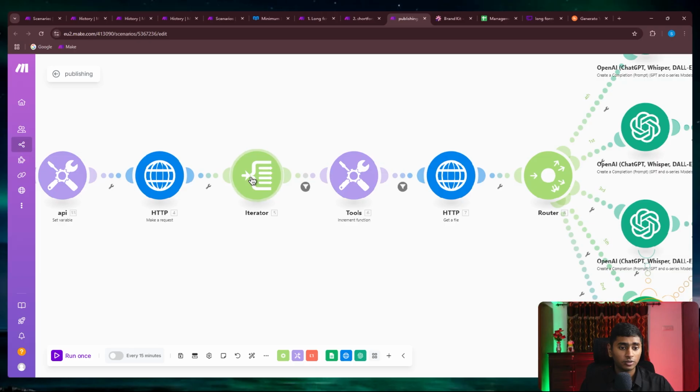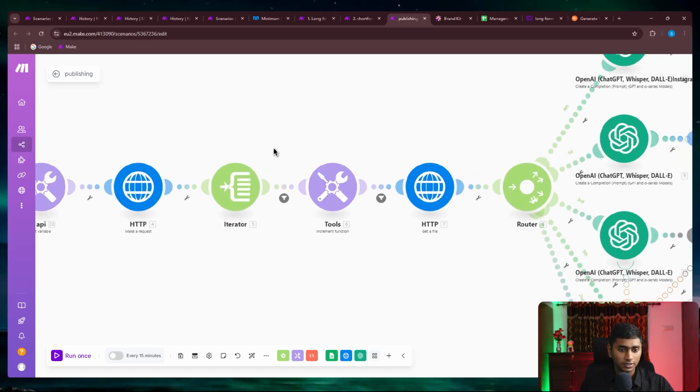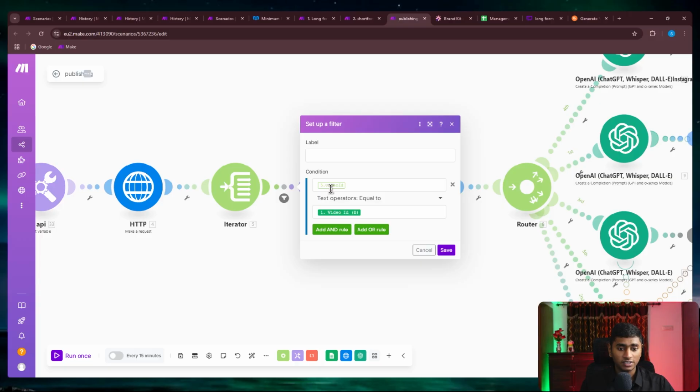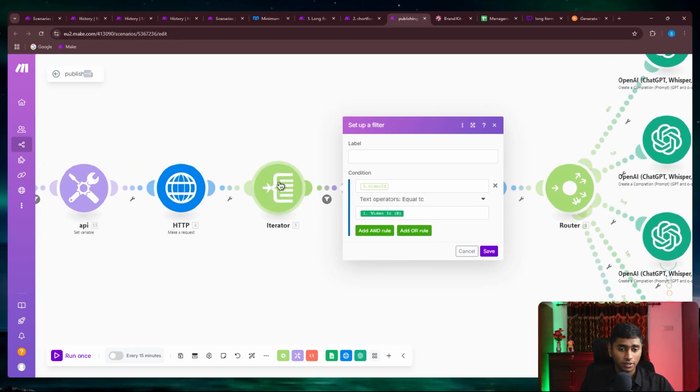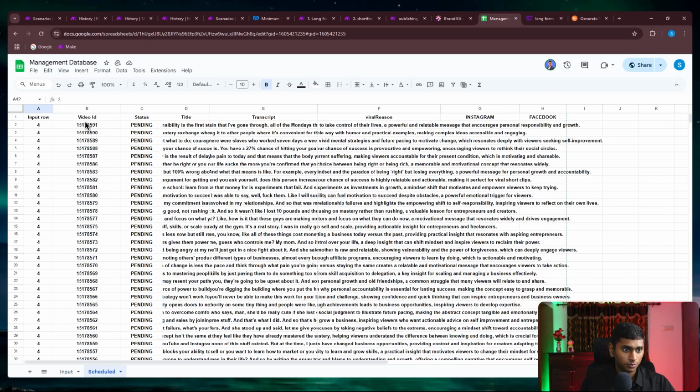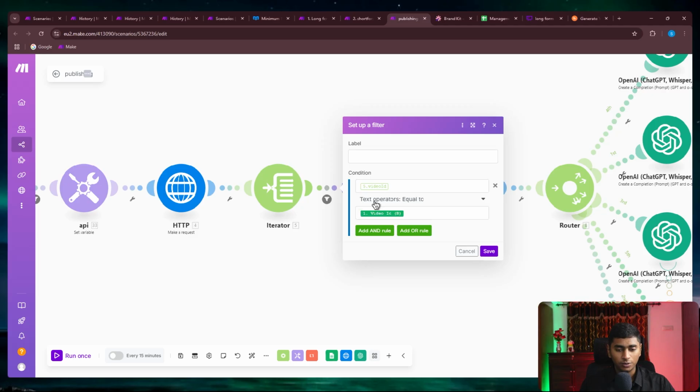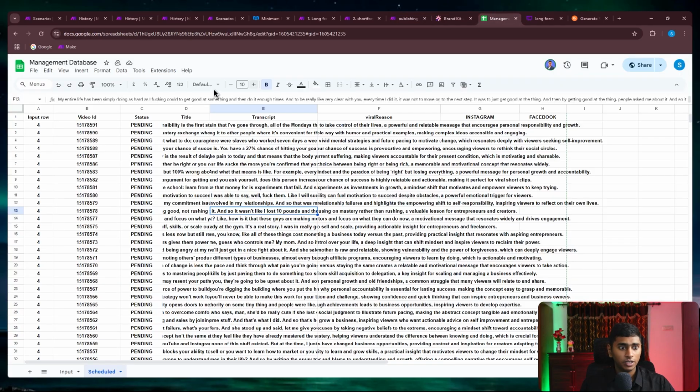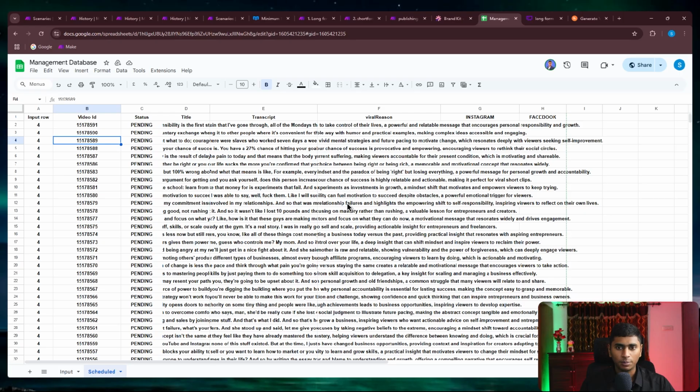Okay, and after that we use the iterator. So that is the reason. Since we're getting every single video, we're just going to use an iterator, and then add a simple filter where we say the video ID in the iterator, which means the one that Vizard's API has returned to us. So it has returned every single video, but right now we'd be posting only for this video. So we just add a simple filter saying this video ID is equal to the video ID in the list of videos that it has returned. So just this single video is going to pass the filter and get posted. So that is the idea.